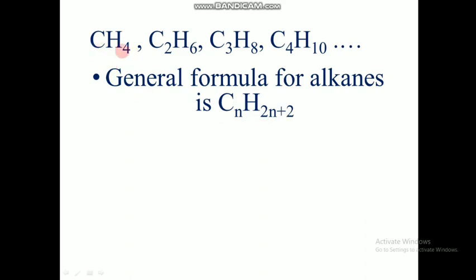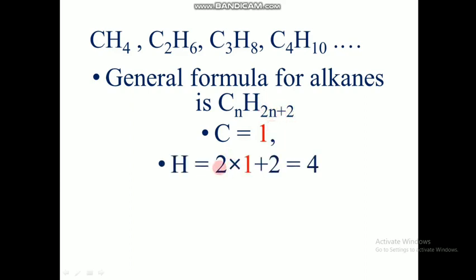For example, the first alkane I am considering, CH4, methane. Methane has one carbon in it. So 1 is the n, and the number of hydrogens equation is 2n+2. So hydrogen is equal to 2 into the number of carbons plus 2. So 2 into 1 is 2, plus 2. It becomes 4. So we know CH4.